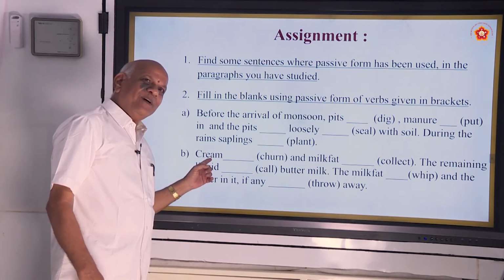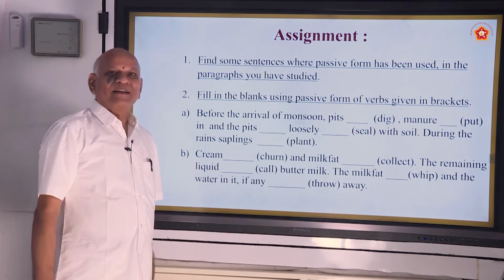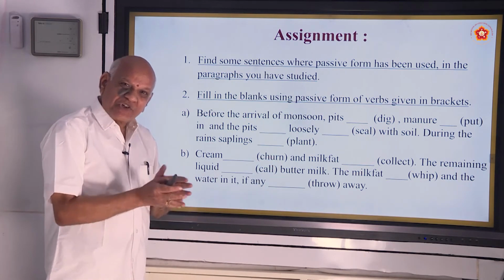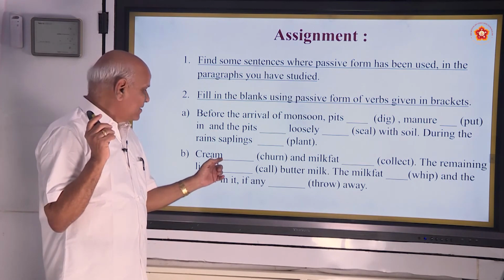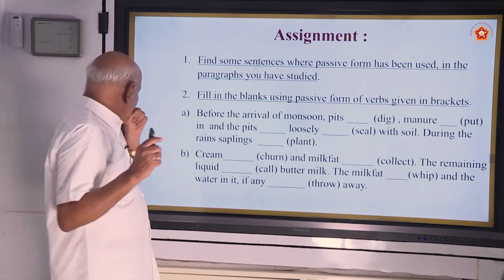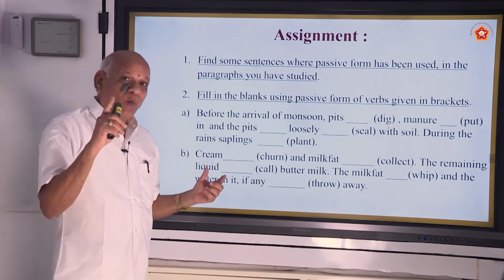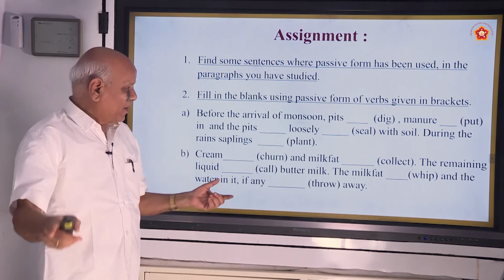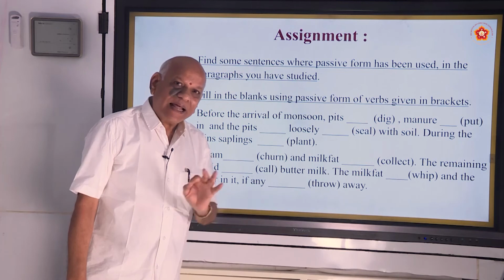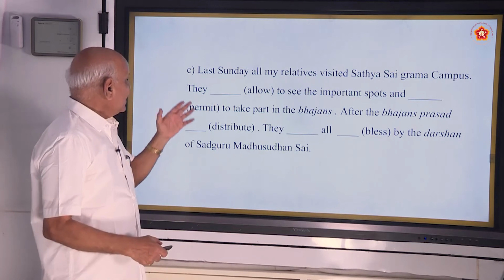Cream is singular, so what is the to be form? Is. And what is the PP of churn? Churn, churned, churned. Is churned. Remember, you have to use two words for this blank: one is the to be form and another is PP. And milk fat, what again? Got it? Yes.